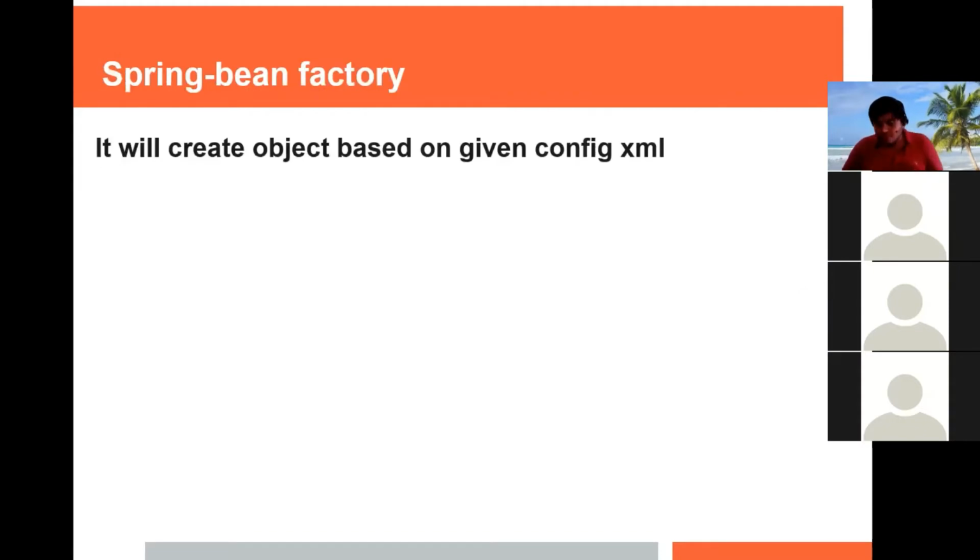Now, Spring Bean Factory. So I told you that the Spring is using this factory method that will be used to instantiate beans basically. So that will be taken care of by the Spring Bean Factory. So basically it will create the objects based upon the config XML, so based upon the configuration file.